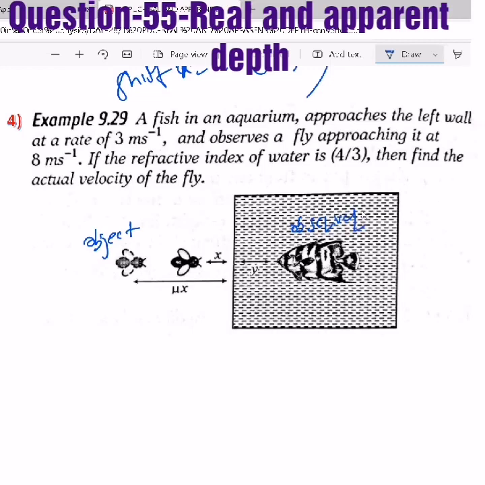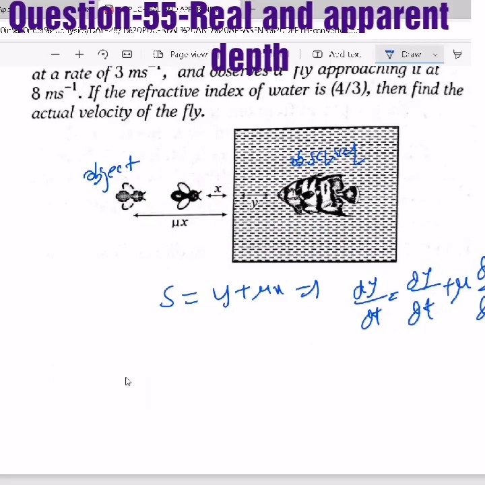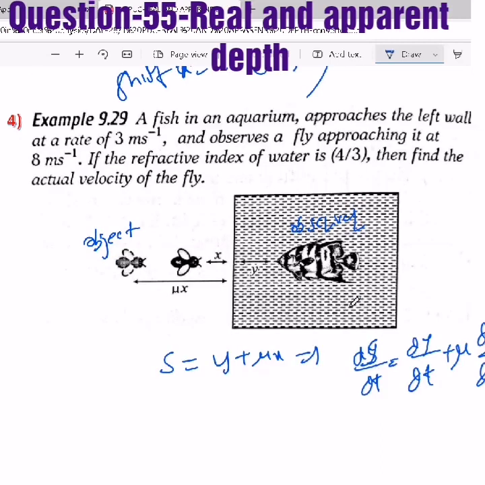Now the observer is in the denser medium, which means the relation we have taken is S equal to y plus mu x, which implies ds by dt equal to dy by dt plus mu dx by dt, where ds by dt is the observed velocity, the velocity of the object with respect to the observer, the apparent velocity.